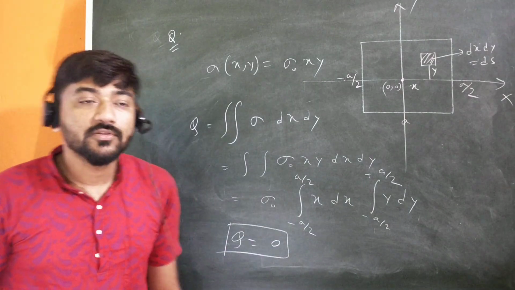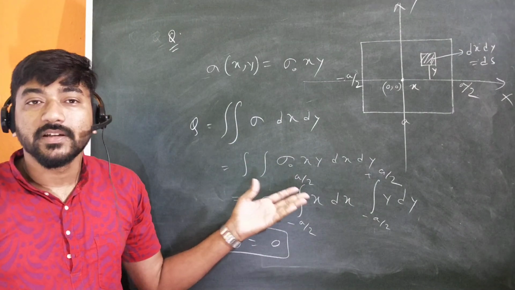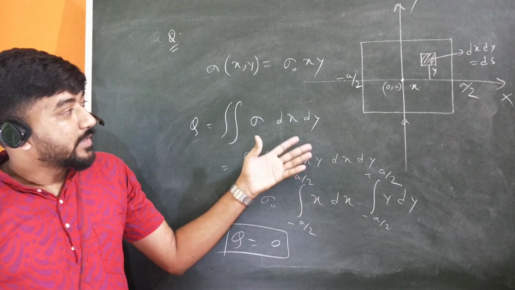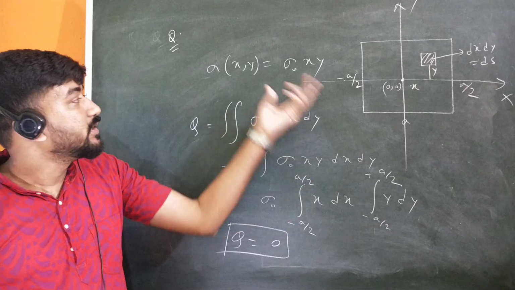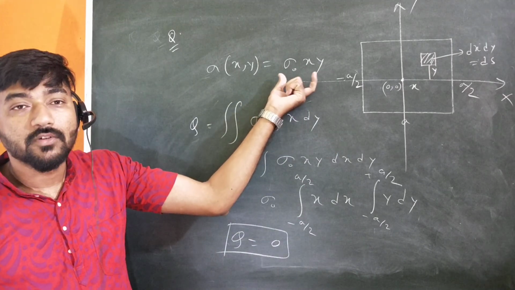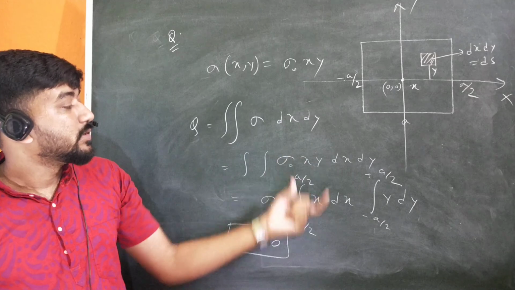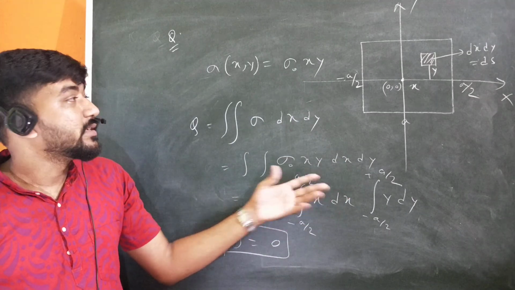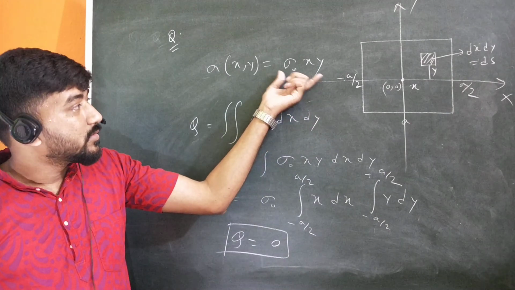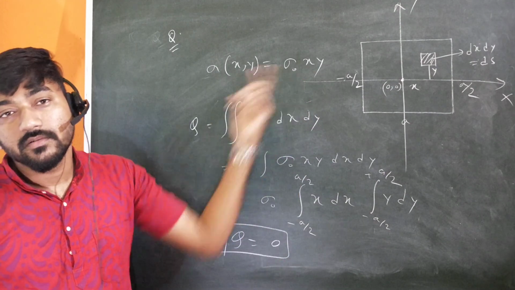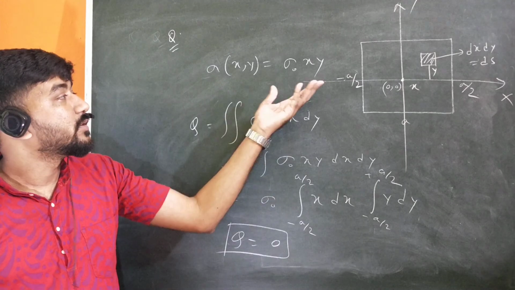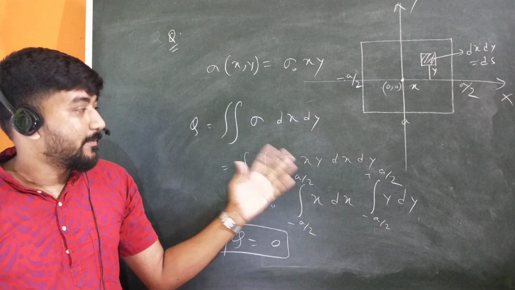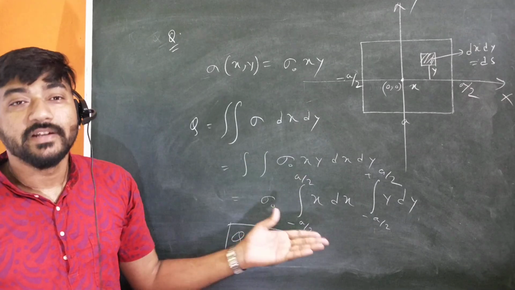Okay. So these kinds of problems they can ask in various competitive exams from these small topics. Okay, so it can be made more complicated by giving this function in a complicated way. So sometimes you have to go through this kind of odd-even function integration, sometimes beta gamma function. Okay, so everything can happen, according to the charge density. So this will sometimes be a function of r, a function of theta, sometimes a function of xy. So they can vary it, and they can check your ability to do integration. Okay, thank you.